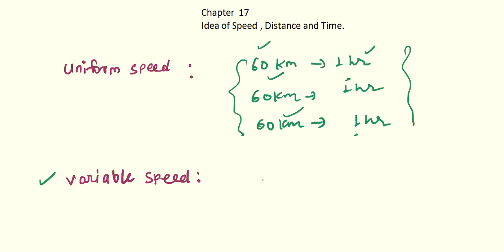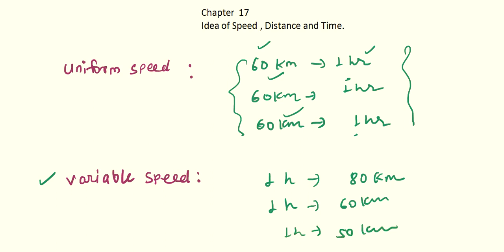But what about variable speed? Let's suppose in 1 hour the car covers 80 kilometer, then in the next 1 hour it covers 60 kilometer, then in the next 1 hour it covers 50 kilometer. As you can see, the time taken by the car is the same, 1 hour, but the distances are different.